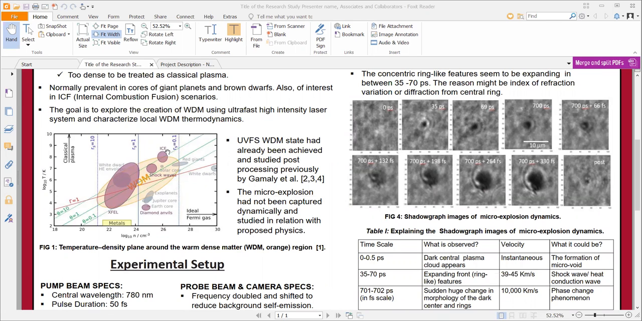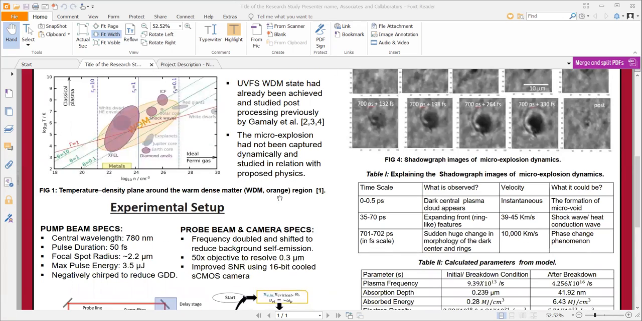The goal of our work is to explore the creation of warm dense material using ultrafast high-intensity laser, and also to characterize the local warm dense material thermodynamics, that is, the local thermal equilibrium condition. UVFS warm dense material state had already been achieved in previous works and studied in post-processing, but nobody has actually captured the microexplosion dynamics and studied the dynamics in relation to the proposed physics. So we are trying to do that.